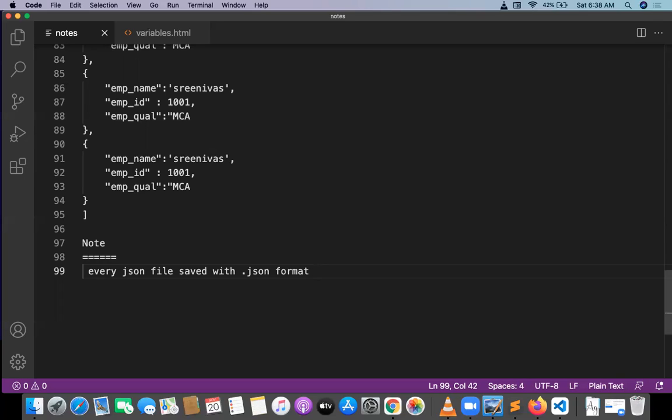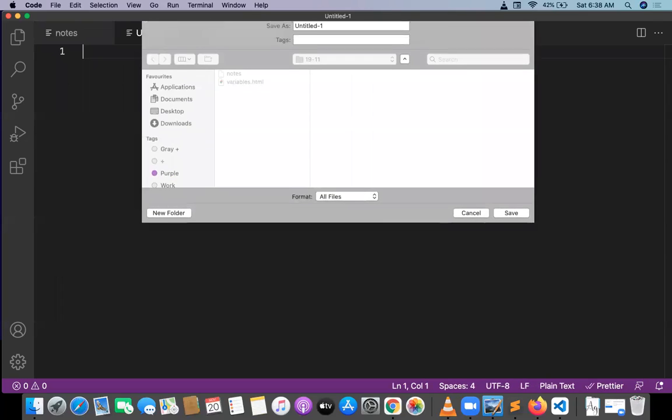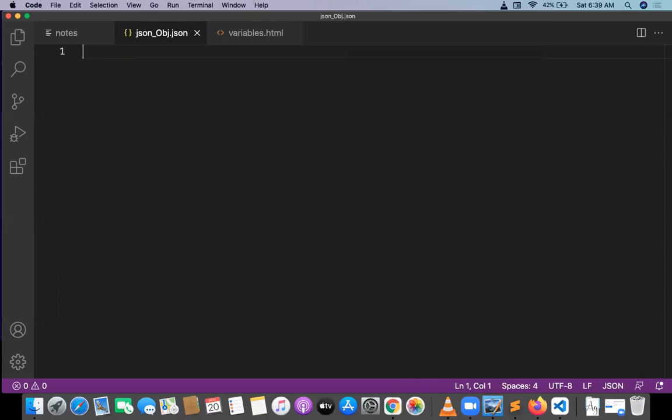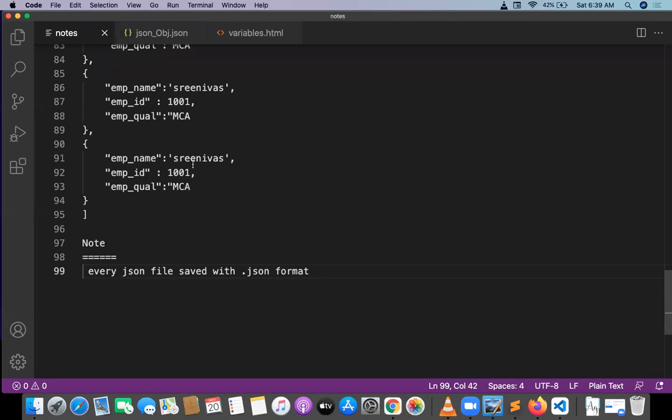You should remember this. Okay, let me create one JSON object file. So this will be JSON object .json. The .json extension is very important, and this will be the object now. The same object I will copy and paste.